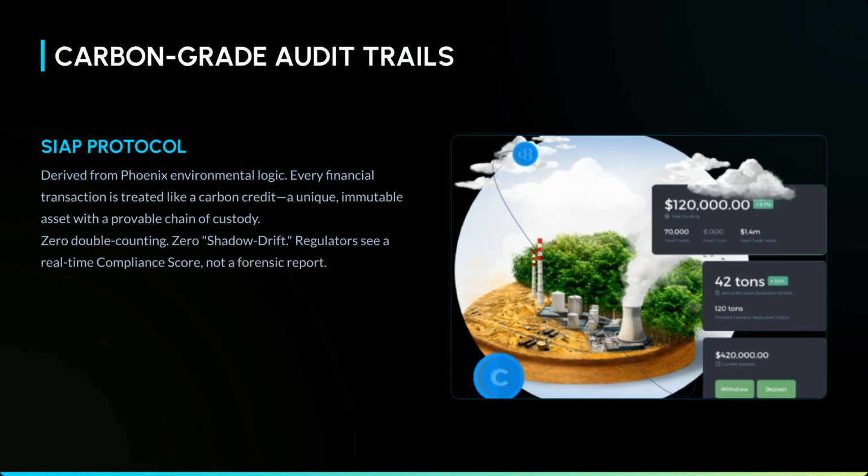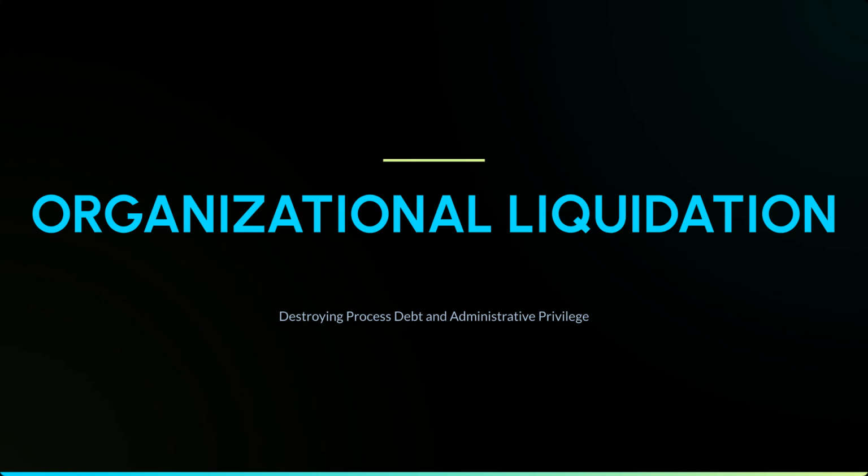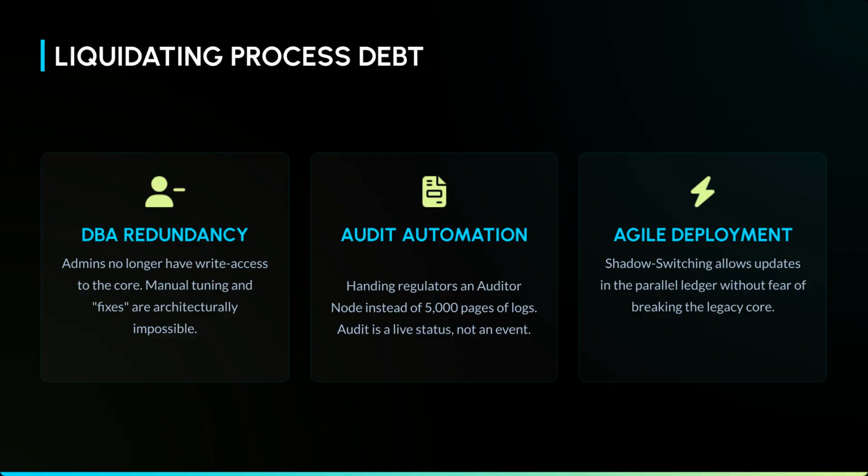The carbon grade audit trails use the SciAP protocol, treating every financial transaction like a unique, immutable asset with a provable chain of custody. Regulators see a real-time compliance score. We are facilitating organizational liquidation by destroying process debt and administrative privilege. Liquidating process debt creates DBA redundancy as admins lose core write access. Audit automation provides regulators with a live auditor node.